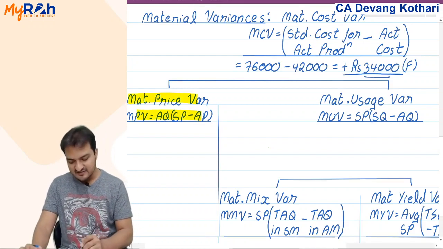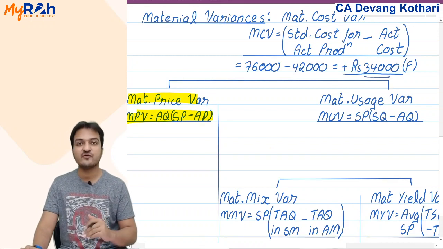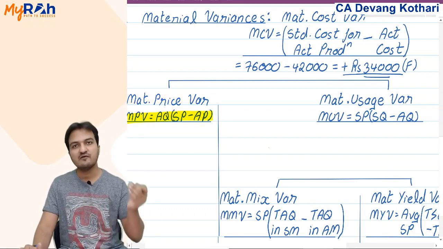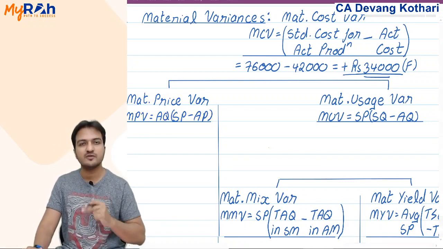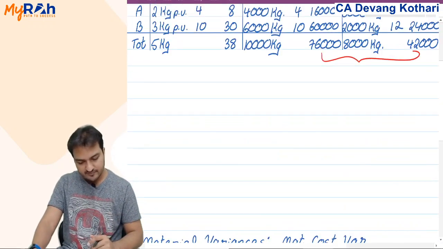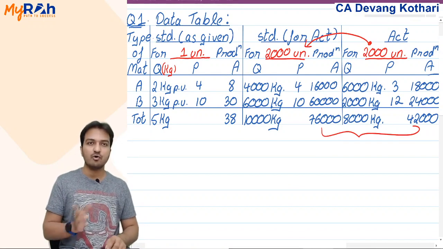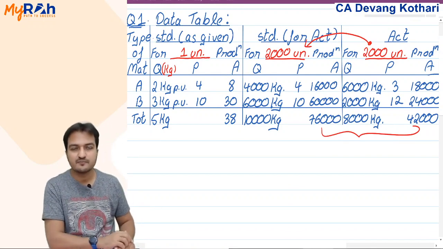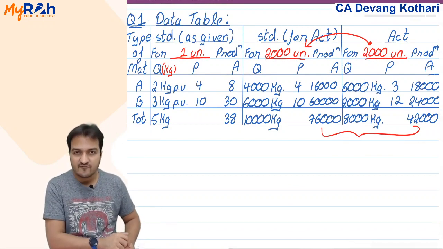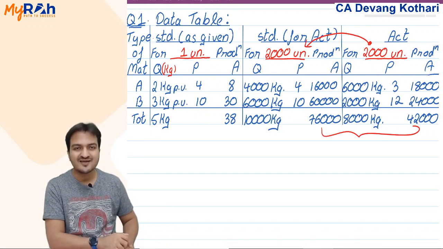Now, as I said, the formula I will not explain, rather we will derive it, and from the derivation I will show you the formula. So look at my data table here. If I ask you whether I paid more price or saved price, you don't have an answer, because you will ask me which material's price I'm talking about.